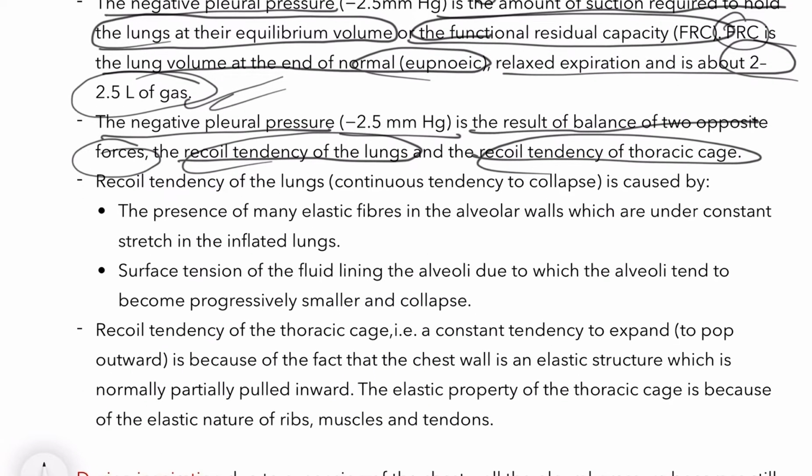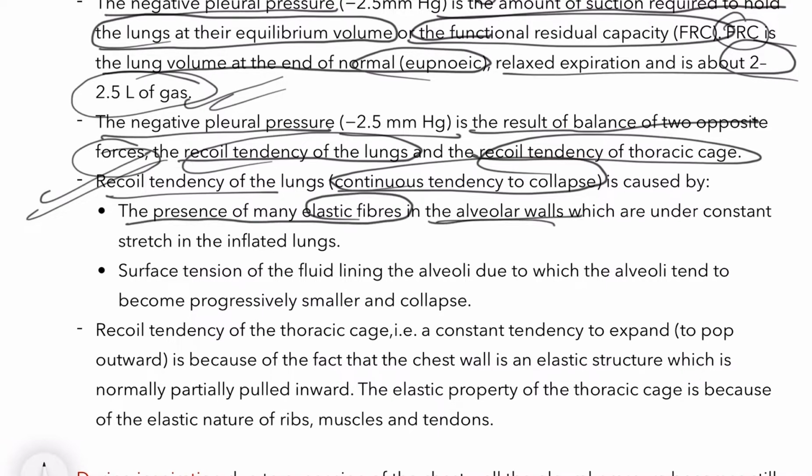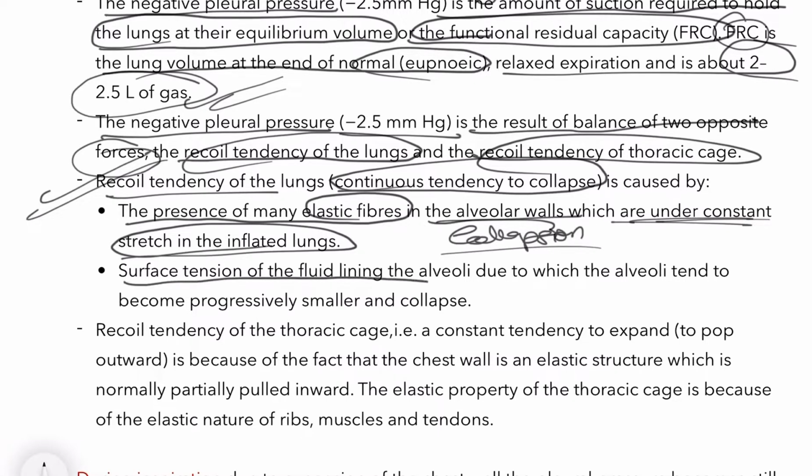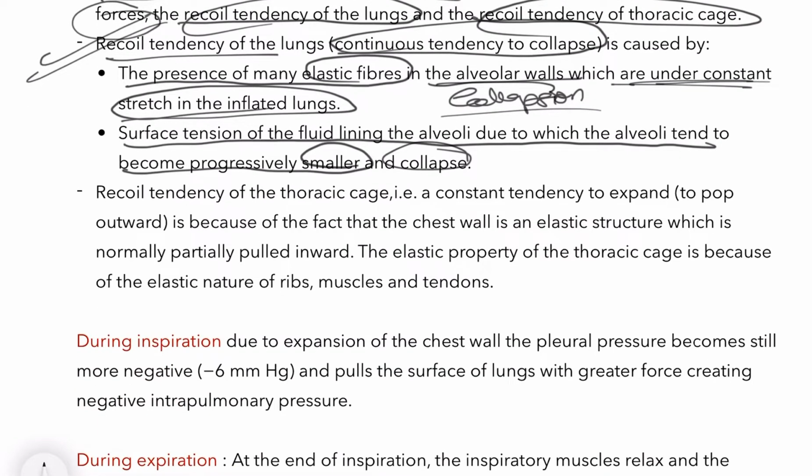Now we will discuss one by one. First is the recoil tendency of lungs, which is a continuous tendency to collapse. This is the collapsing tendency of lungs. There are many elastic fibers in the alveolar walls which are under constant stretch in the inflated lung. So when the lung is inflated, the fibers present in the alveolar walls stretch, due to which it leads to collapse, because stretching leads to collapse. Then there is surface tension of the fluid lining the alveoli, due to which the alveoli tend to become progressively smaller and collapse.